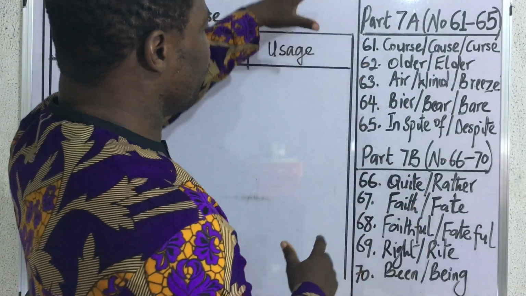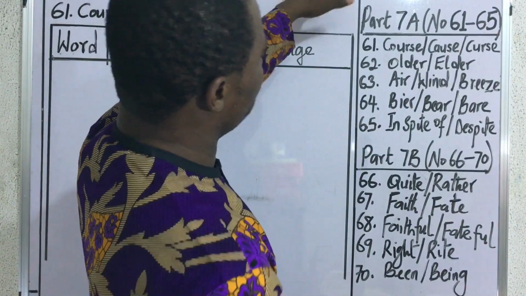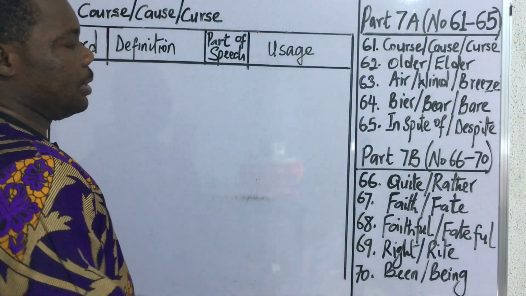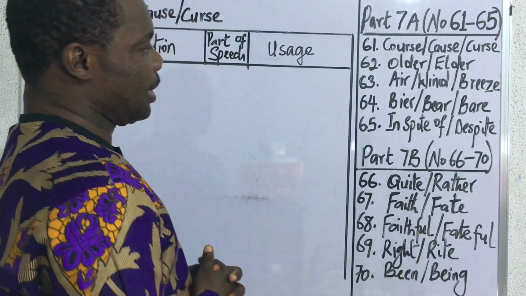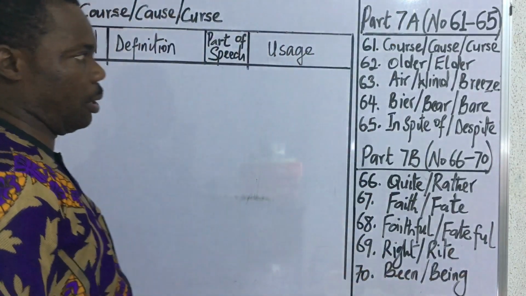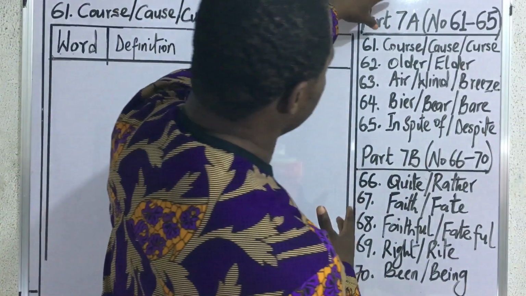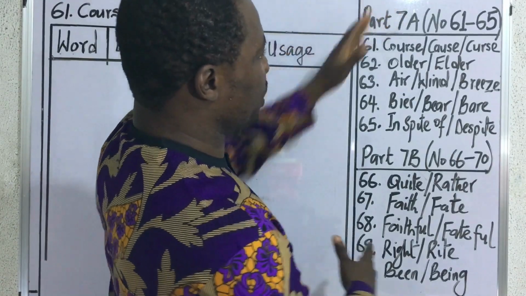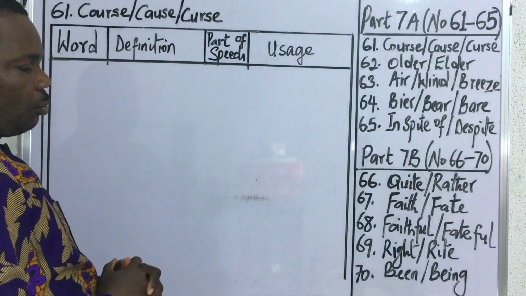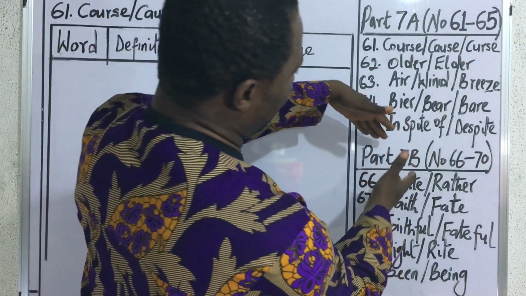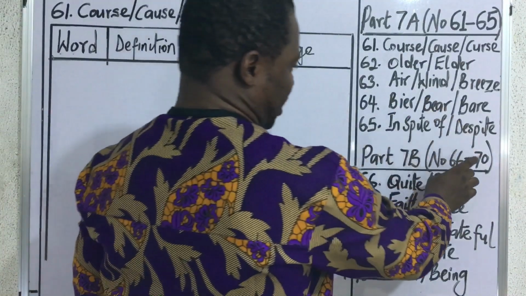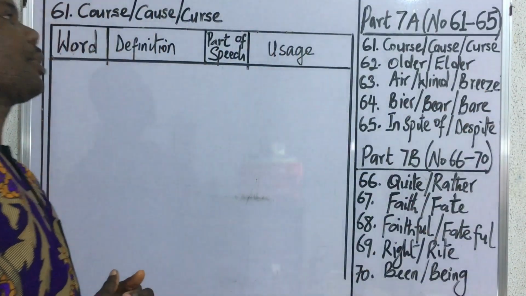In this 7th episode, we shall be considering words number 61 to 70. And for easy access, we shall be splitting this particular episode into two different parts. That is, we shall be considering part 7a, which will take care of words number 61 to number 65, and then we shall be discussing part 7b, which will take care of words number 66 to number 70.